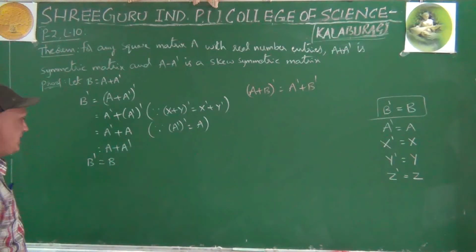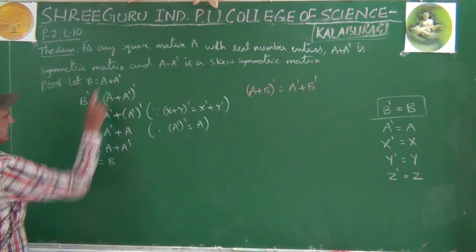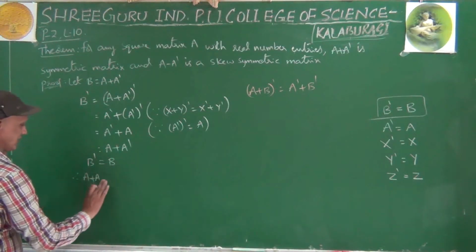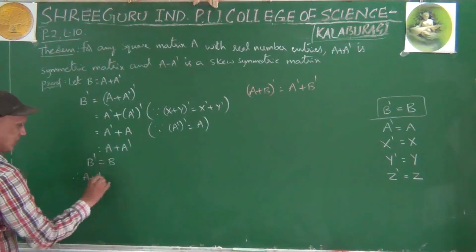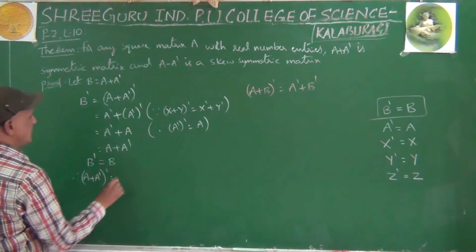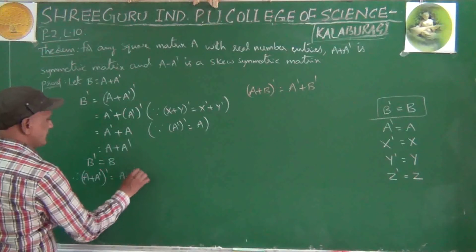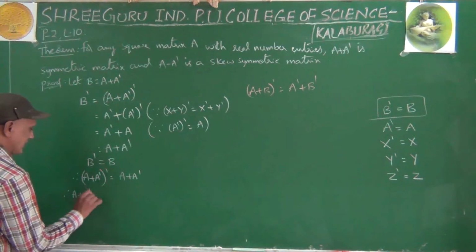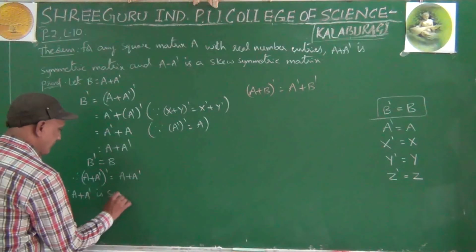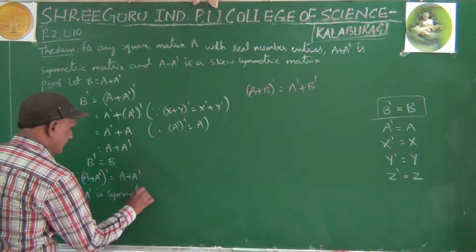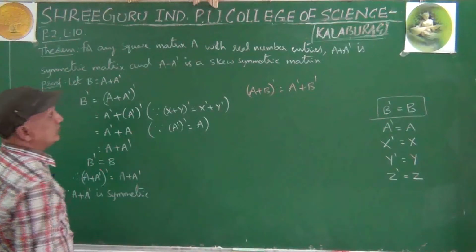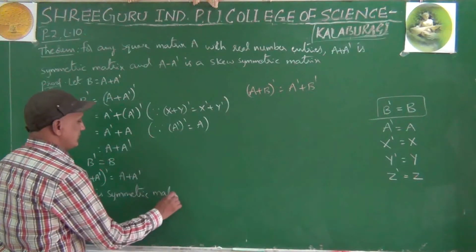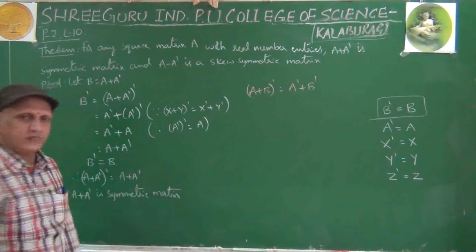Finally, B dash equal to B. What is B? B means A plus A dash. Therefore, B whole dash equal to B means A plus A dash. Therefore, A plus A dash is a symmetric matrix, okay. Right?